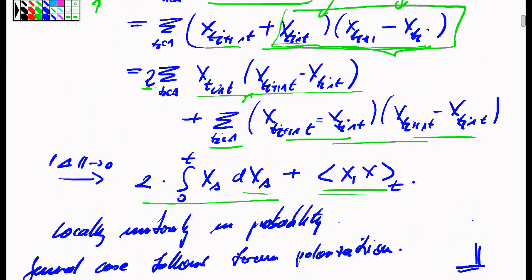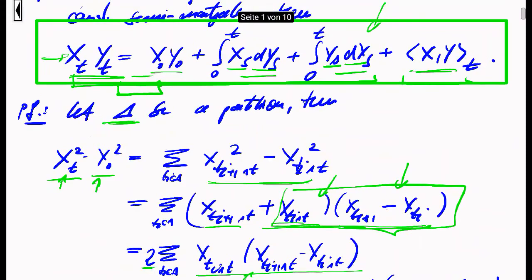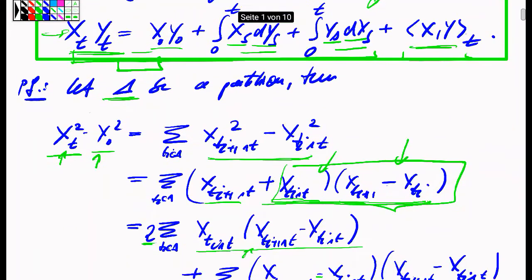So using our limiting properties of these increments, we easily obtain the claim of the lemma in the case when x and y coincide. And as I just said, the claim when x and y are general or different is obtained from the previous case by polarization.